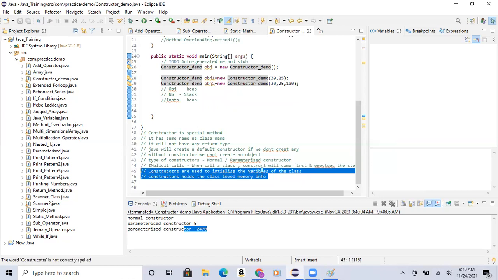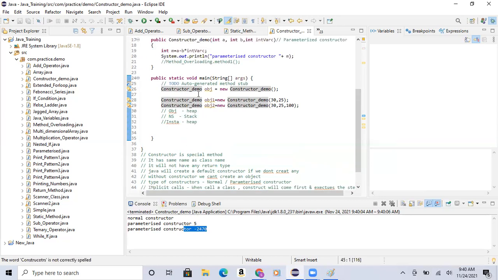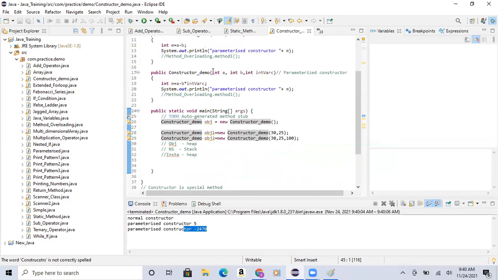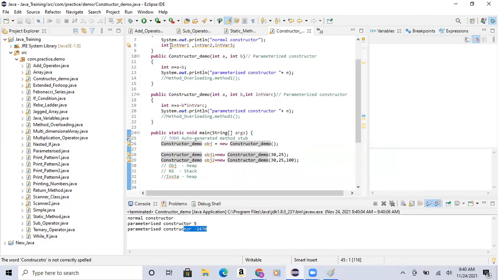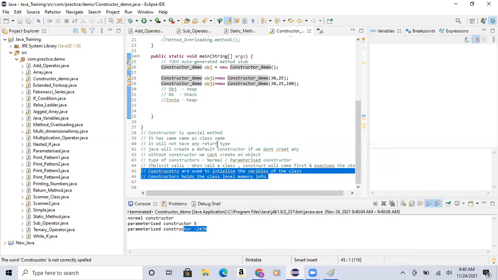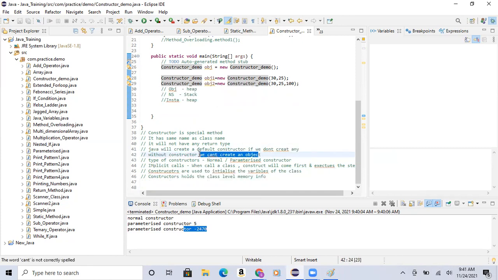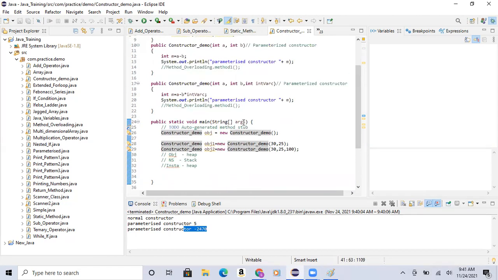Constructors are used to initialize the variables. We have initialized the variables in the constructor, and all these initializations have been done. Whichever constructor we call while creating an object, that constructor will come into the picture. Implicitly, when we create an object or call a particular class, first the constructor comes. We can't create an object without a constructor. We have a default constructor provided by Java, and if it is not there, then we create our own constructors.